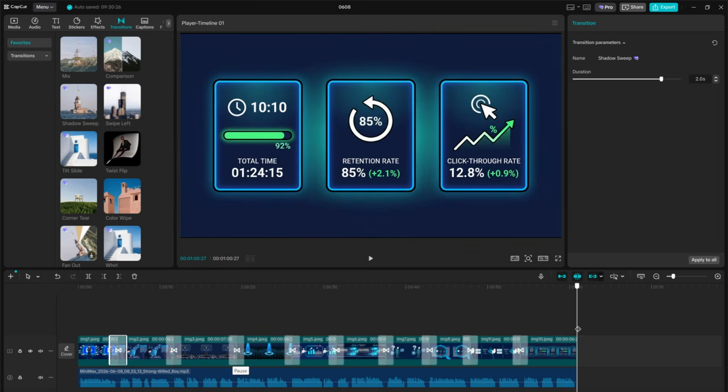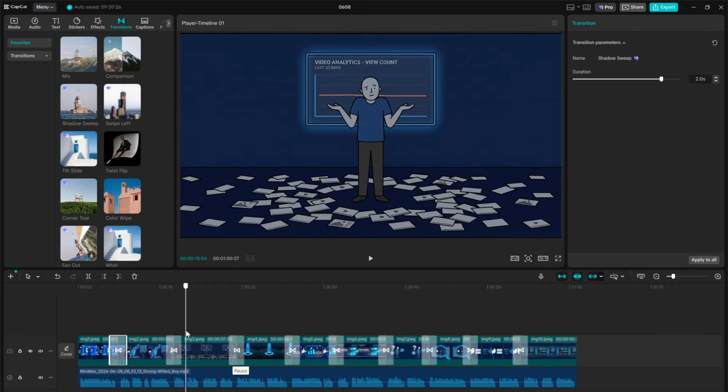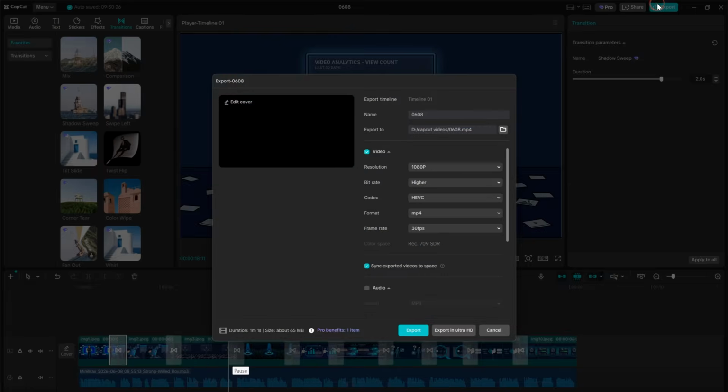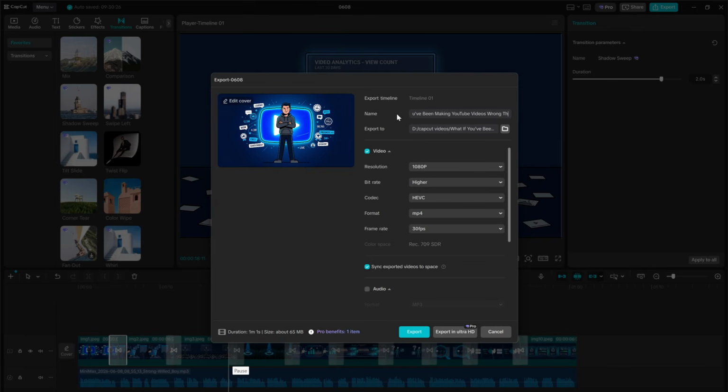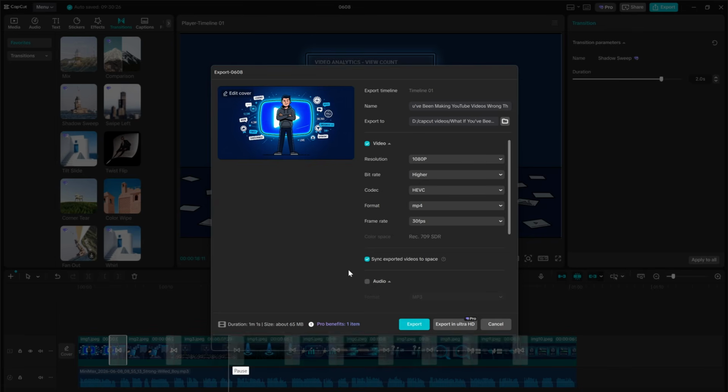Keep it clean, keep it synced, and let the content do the work. When everything looks right, export your video at the highest resolution available. Give the file a clear name and save it. That is your first video done.